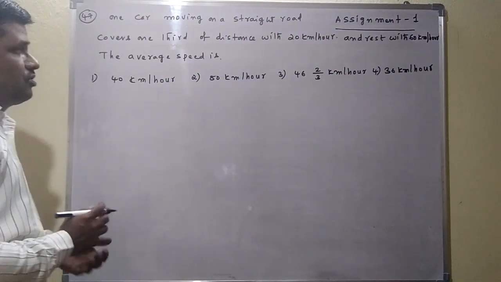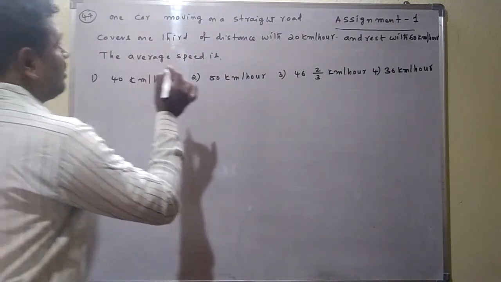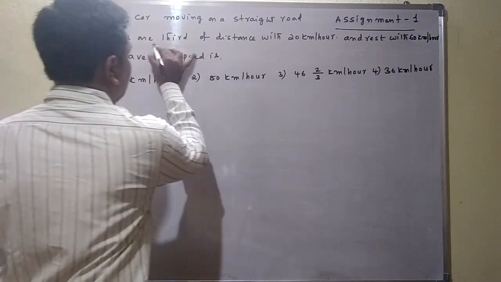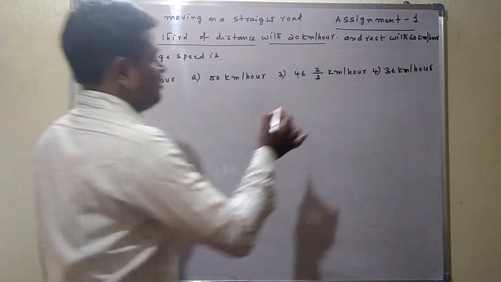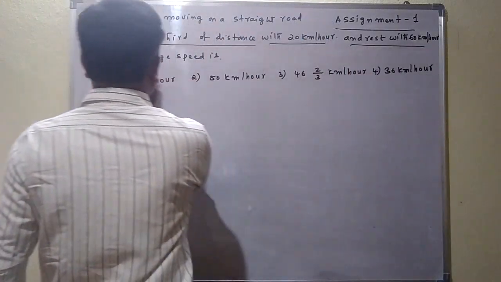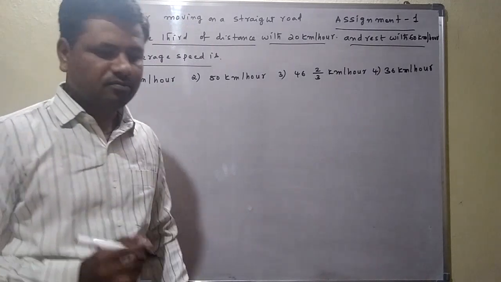See the next question. Question number 47. One car moving on a straight road covers 1/3 of the distance with 20 km per hour and the rest with 60 km per hour. The average speed is asked here.